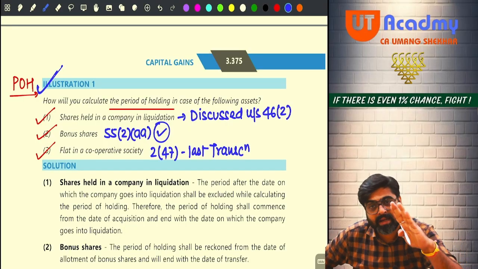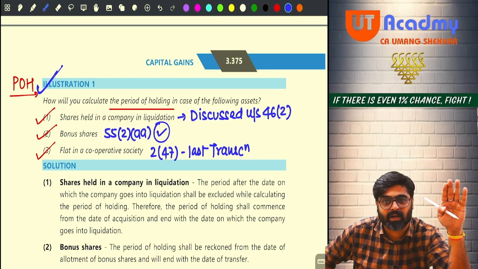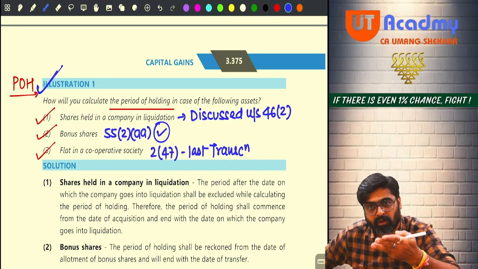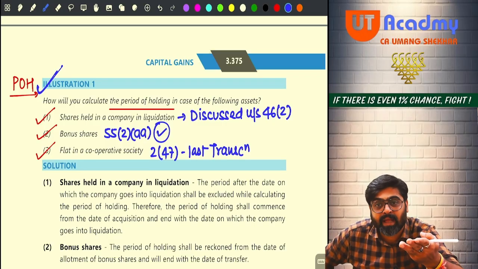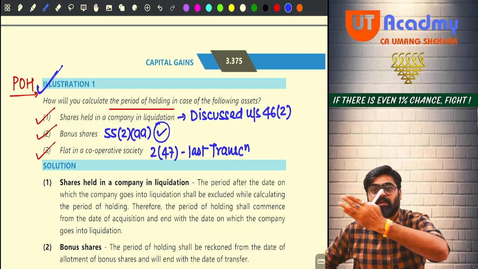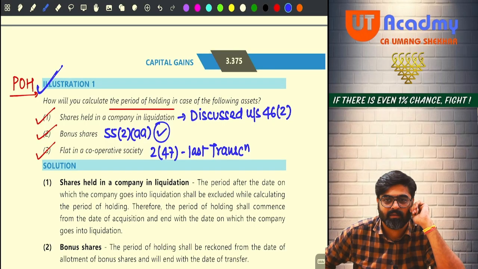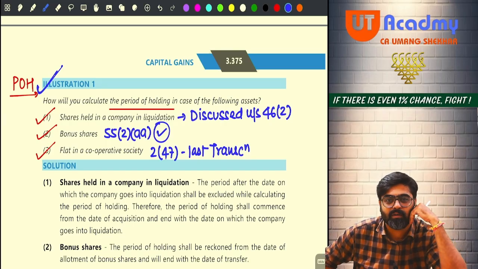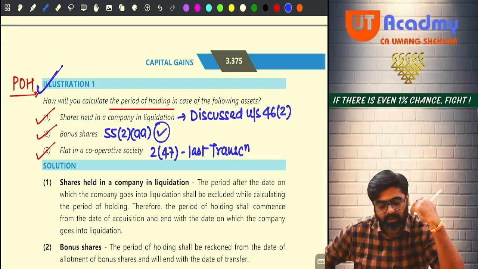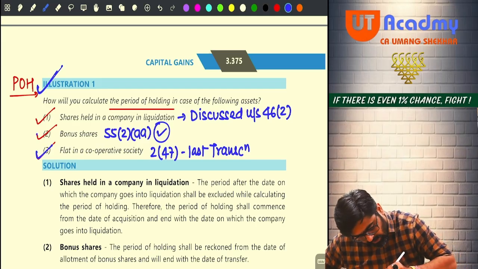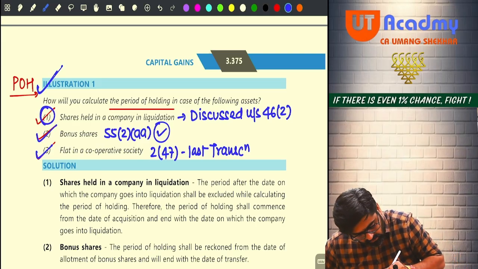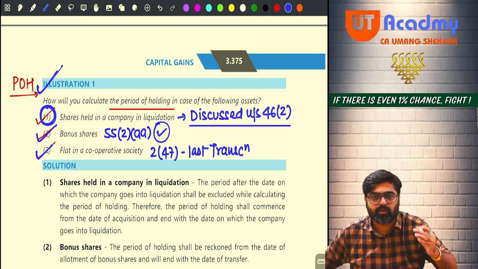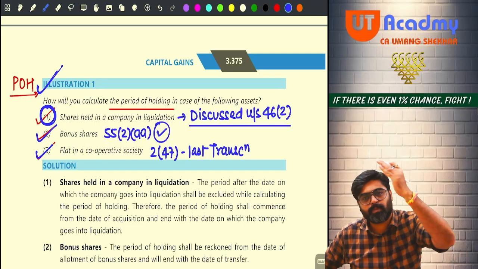Whenever you get that membership from the cooperative society, whenever the shares are given by the cooperative society to you, from that day you get the ownership of that flat, till the time you don't transfer it. Getting my point? So these 2 points we already know. What about this? This we are going to do with section 46(2). After we are done with 46(2), this part will be covered there.